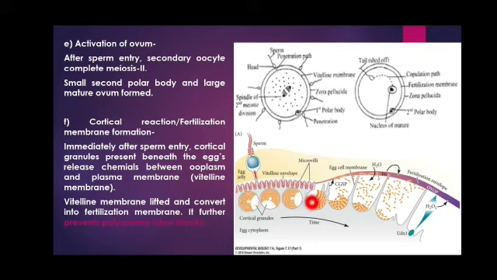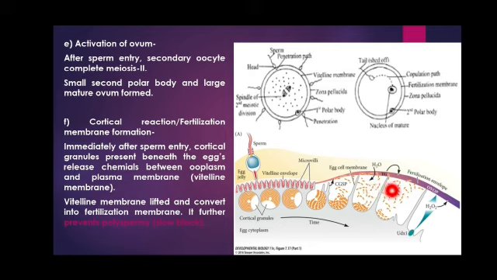So this is a large one, that is our main ovum, and this is a small body that is called our secondary polar body. So these will form, and now the meiosis or oogenesis is complete. This is a matured ovum.